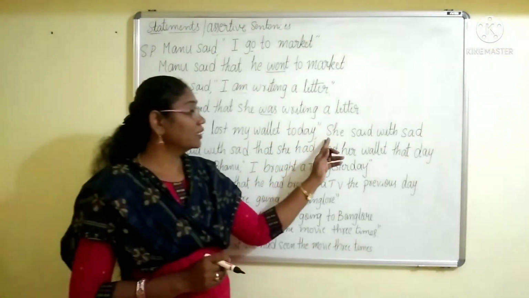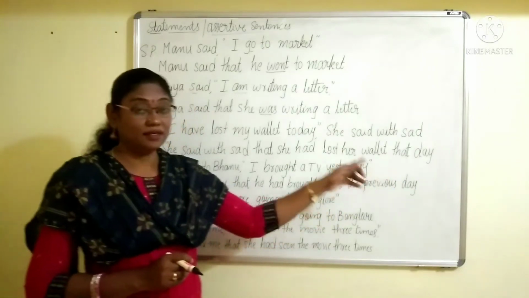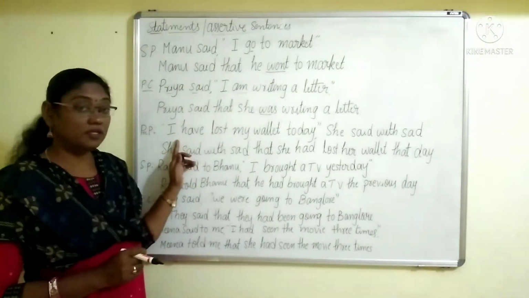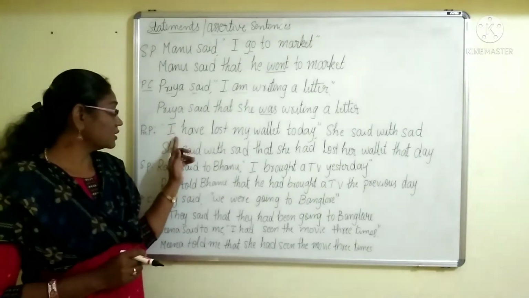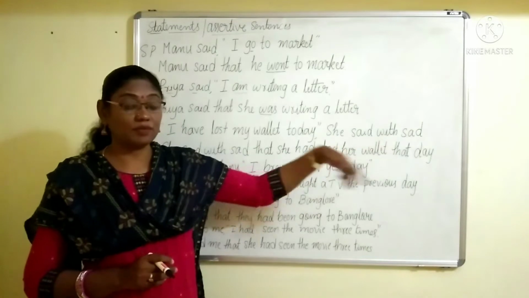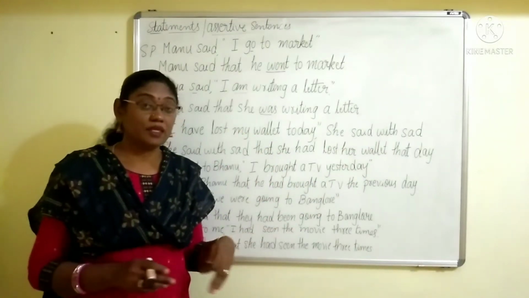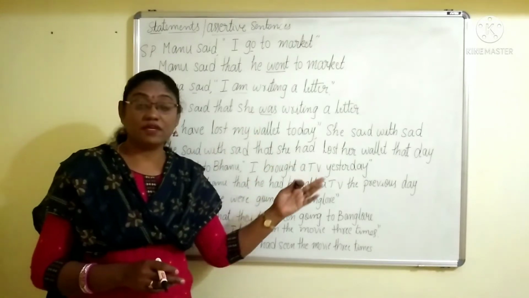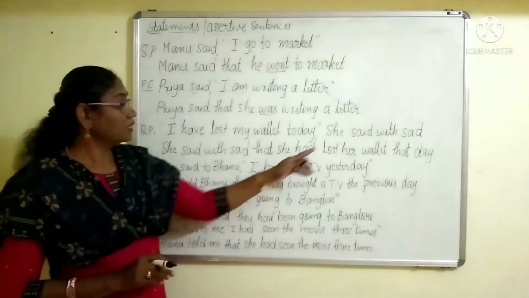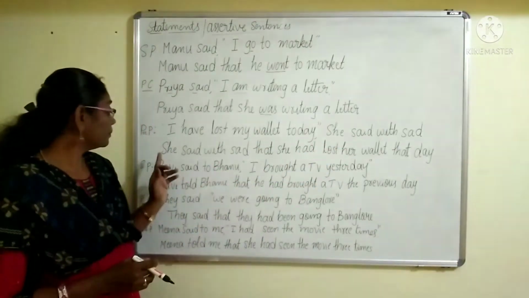The reporting clause has been placed at the end of the sentence, right? Not at the beginning. See, the actual words of the sentence are in the beginning, and at the end of the sentence the reporting clause is there. Sometimes they may be given in this way. So don't worry. If the sentence is in this way, you have to follow the same method. Again, you have to start with the reporting clause as usual.